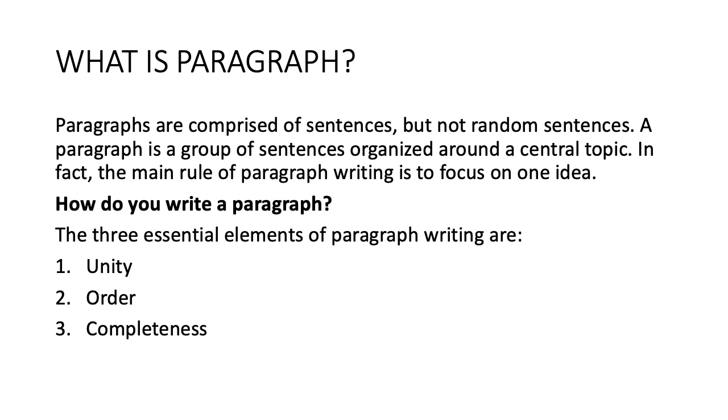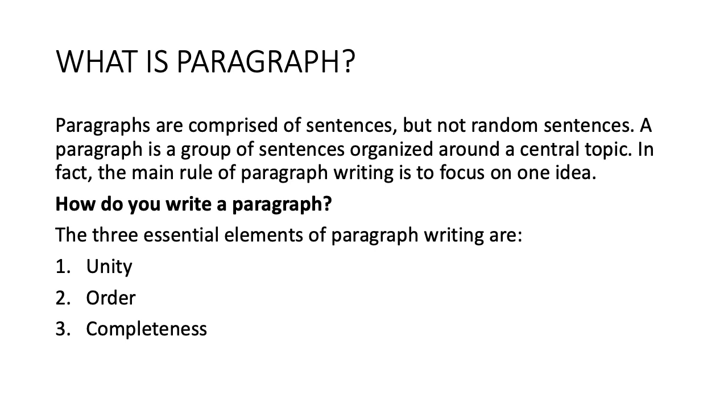So children, one paragraph will contain only one idea, and that paragraph will include sentences only on that particular idea. Okay, you cannot write sentences related to other topics in that particular paragraph. So how do we write a paragraph? Obviously there are 3 essential elements that we need to remember while writing a paragraph. So one is the unity, second is order, and third is completeness. Unity means all the sentences should be related to one another. They should explain and revolve around that one central topic.